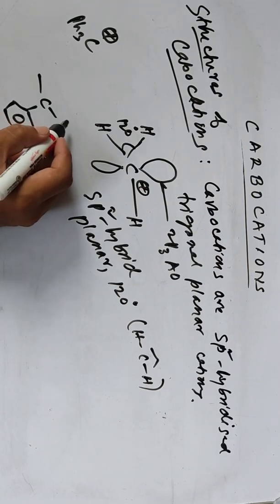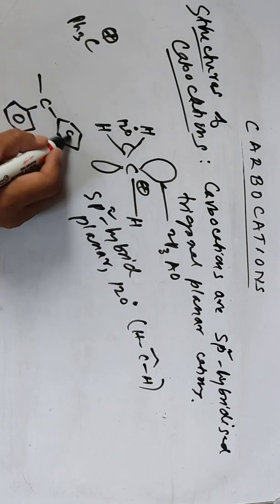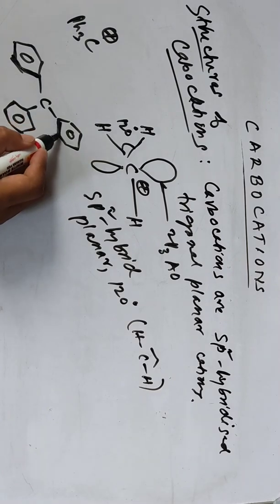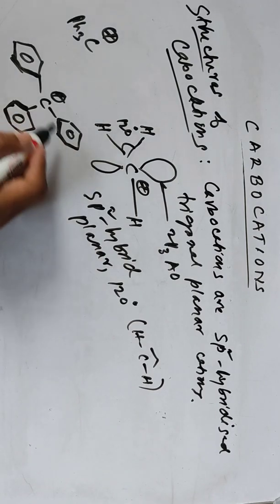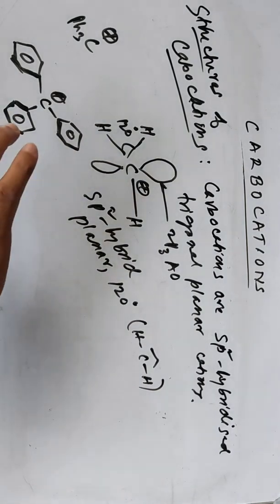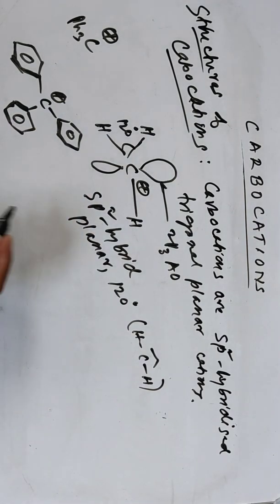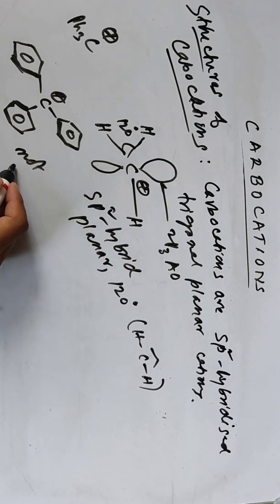Phenyl groups are bulky, and there are three phenyl groups, so they can be slightly tilted, like the propeller of a fan. So they are tilted and not planar. They are still sp2 but not planar.